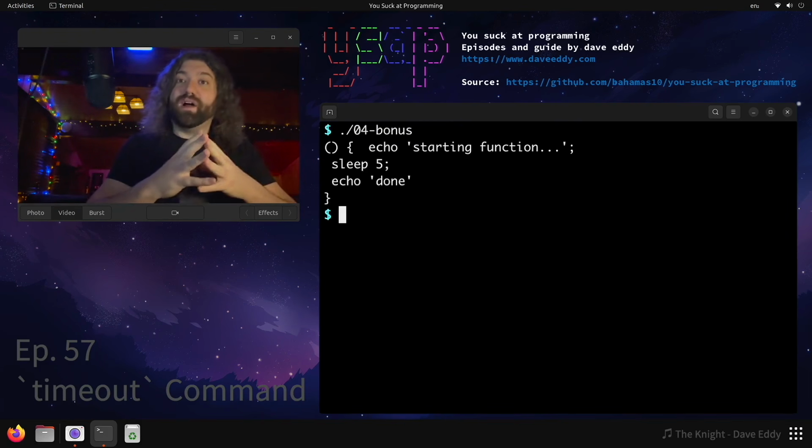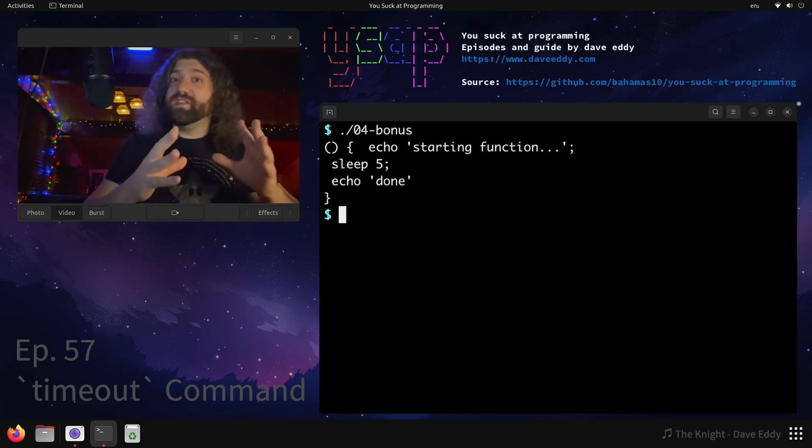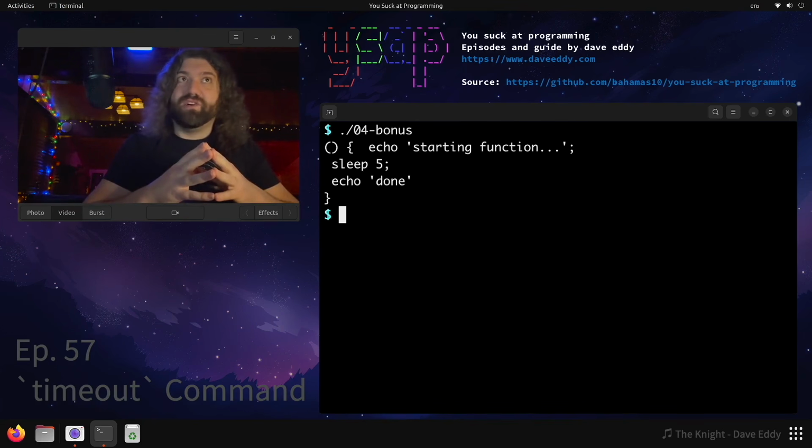So when bash runs and it sees environmental variables like that, it will take them and parse them as a function and make them accessible into your environment. Super interesting functionality of bash. Just something to be aware of, but you can export functions in bash. So if you're ever in the situation where you want to use the timeout command, this is one way to do it.